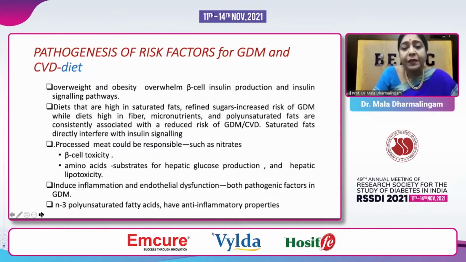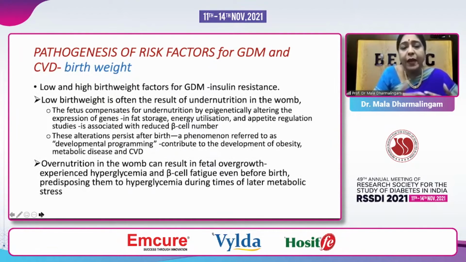Now, birth weight. The birth weight of the mother also has importance, because they have found that if the birth weight is less, that is also a problem. If it is more, that is also a problem. If the birth weight is low, the fetus will compensate for this undernutrition by altering the expression of genes in fat storage and utilization and appetite regulation. This is associated with a decreased number of beta cells in the pancreas. These alterations persist after birth, and this is called developmental programming. It contributes to obesity, metabolic disease, and CVD, or what we generally call endomorphic fat obesity.